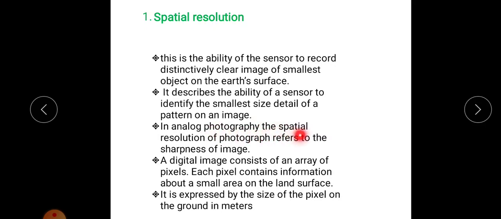There are two types of photography, that is analog and digital. In the case of analog photography, the spatial resolution of a photograph refers to the sharpness of the image. It indicates the sharpness of the image. And the digital image consists of an array of pixels, and each pixel contains information about a small area on the land surface. So high spatial resolution means it can describe the smallest feature on the Earth's surface. It is expressed by the size of the pixel on the ground in meters, in the case of a digital image. Okay, so what is meant by spatial resolution? It is the ability of a sensor to identify distinctively the smallest object on the Earth's surface.